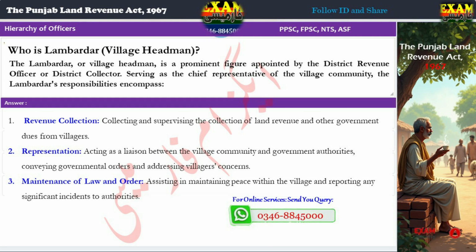Serving as the chief representative of the village community, the Lambardar's responsibilities encompass revenue collection, collecting and supervising the collection of land revenue and other government dues from villagers; representation, acting as a liaison between the village community and government authorities, conveying governmental orders and addressing villagers' concerns; and maintenance of law and order, assisting in maintaining peace within the village, and reporting any significant incidents to authorities.